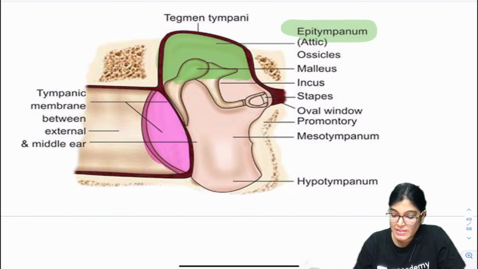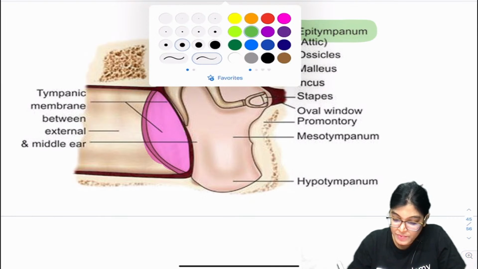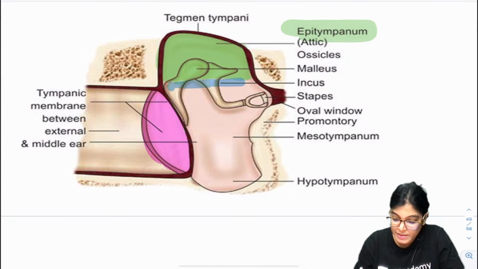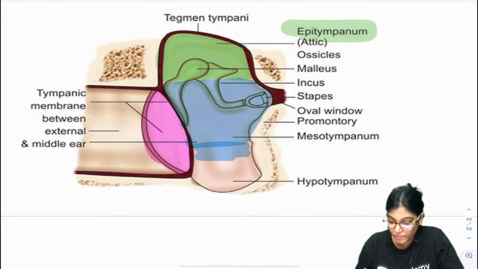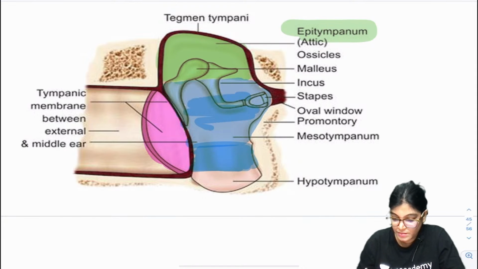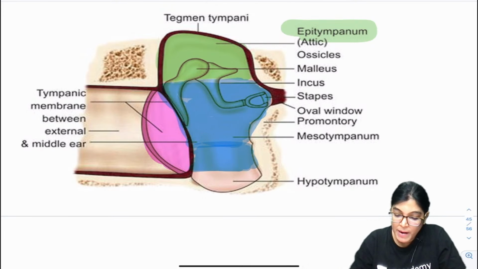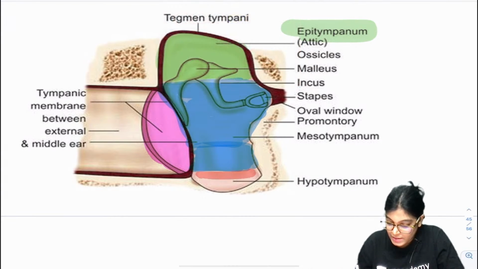Now the part which is lying just opposite to the tympanic membrane is the mesotympanum, and let me highlight it with another color. I am using blue color for it. This whole part is the mesotympanum, no doubt about this. The part which is lying below this is the hypotympanum, which I am showing with red color.